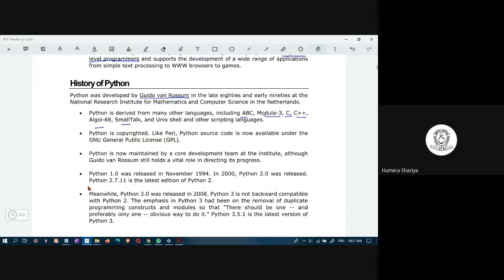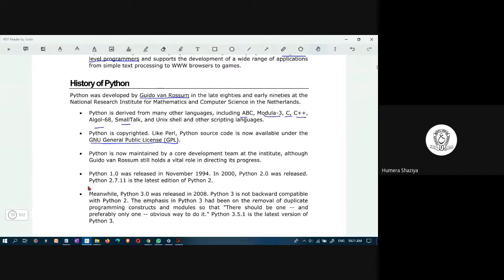Python is copyrighted. It is released under the GNU General Public License, GNU GPL. If something is available under a general public license, it means it is open source. Open source means anyone can get the version for free. You need not purchase it.